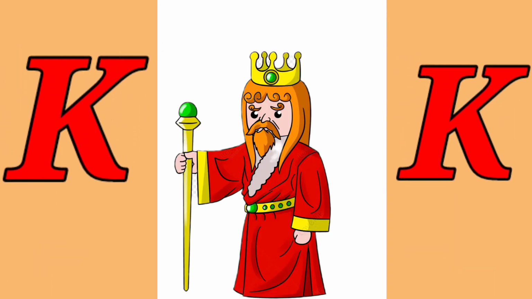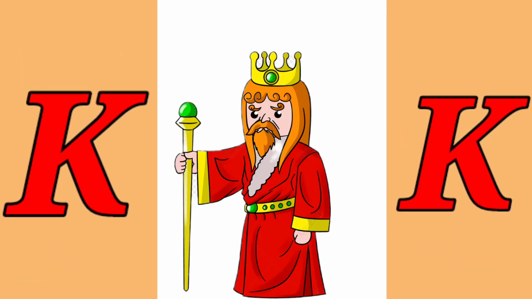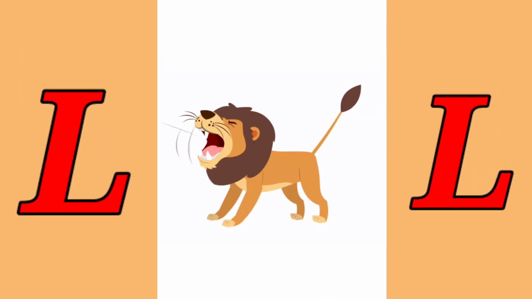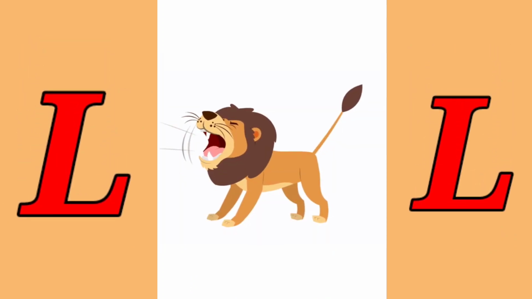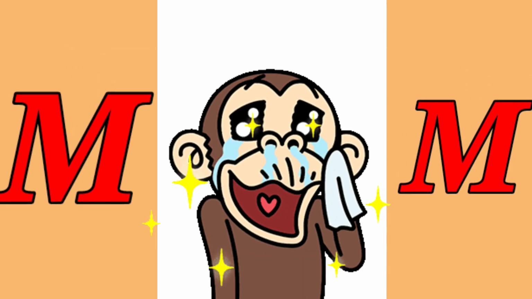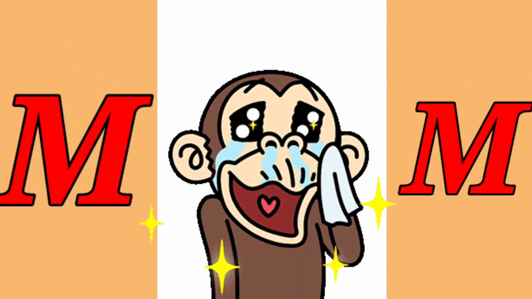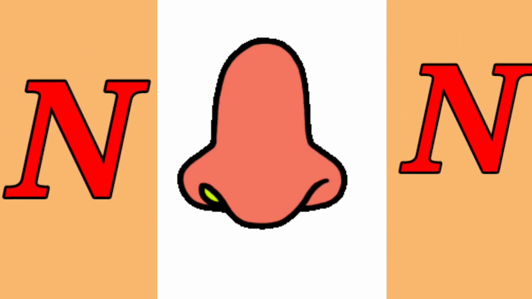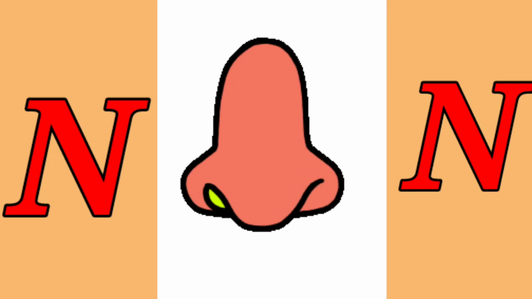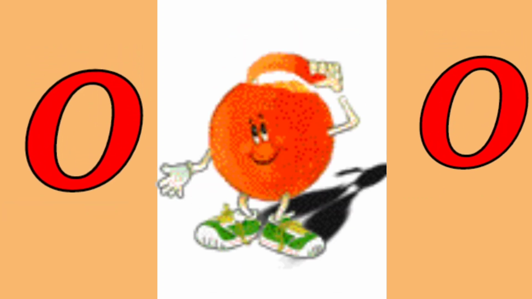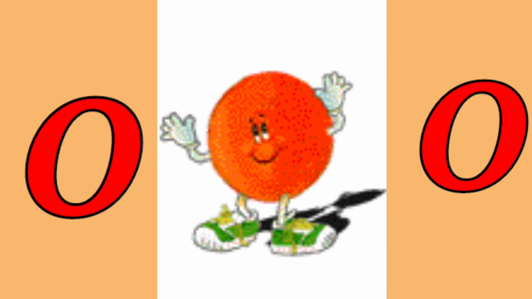K is for king. L is for lion. M is for monkey. N is for nose. O is for orange. P is for parrot.